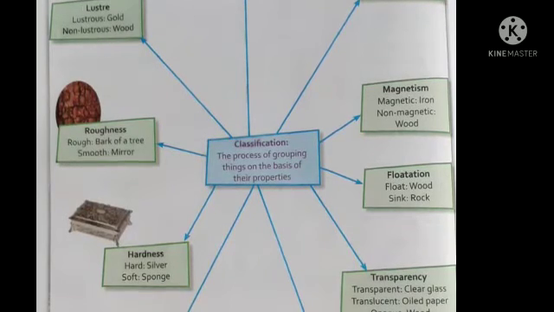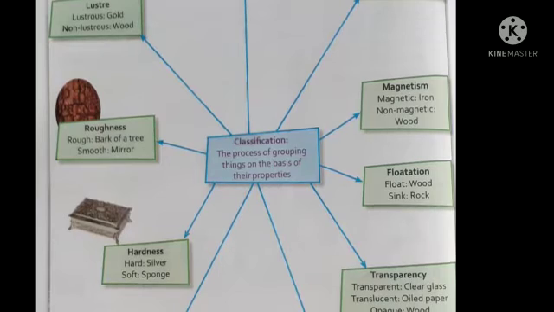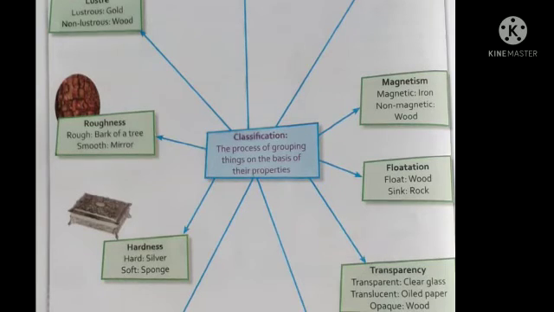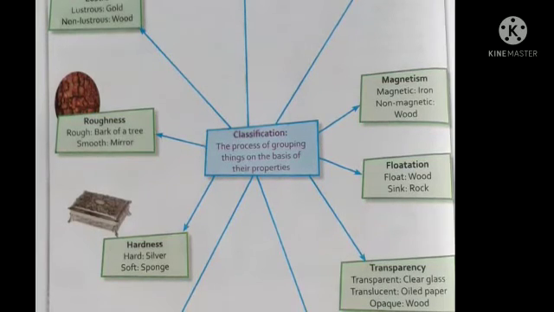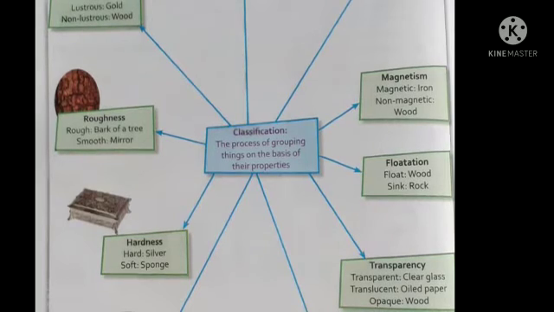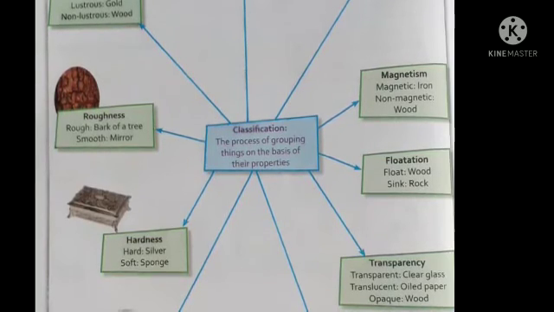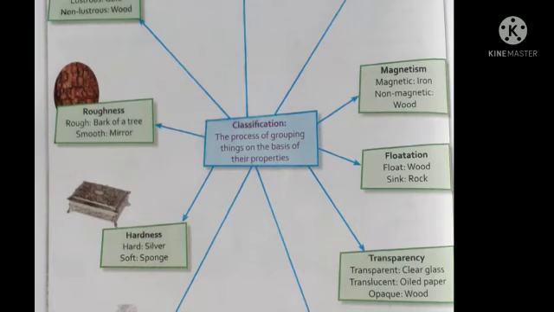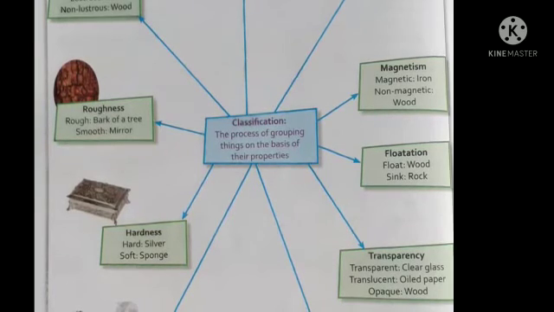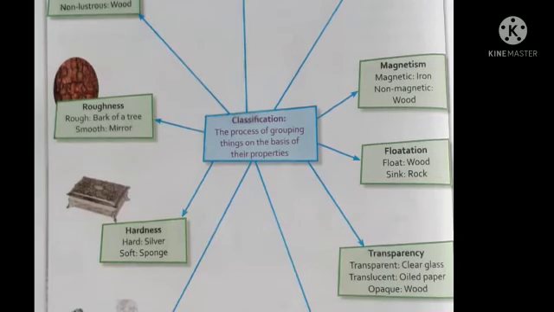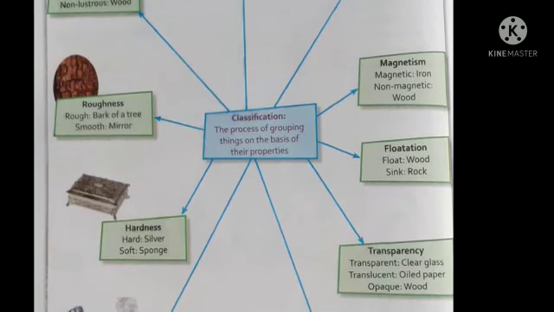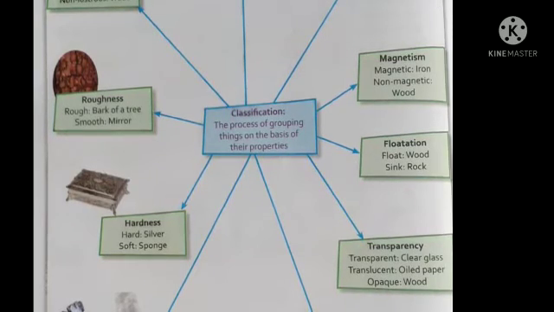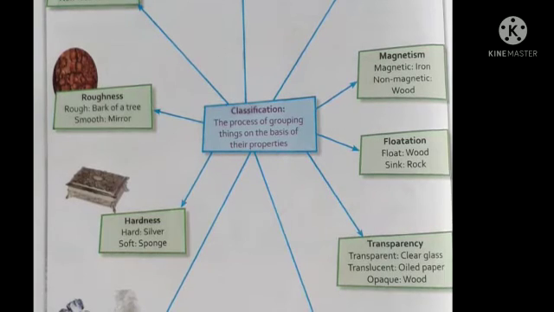Now, what is transparency? Students, the ability to pass light through an object is known as transparency. Transparent materials are materials which allow all the light to pass through them, so you can see the objects present behind them very clearly. For example, clear glass or transparent polythene. While translucent materials allow some light rays to pass through them, and you can see the objects behind them in a blurred manner.